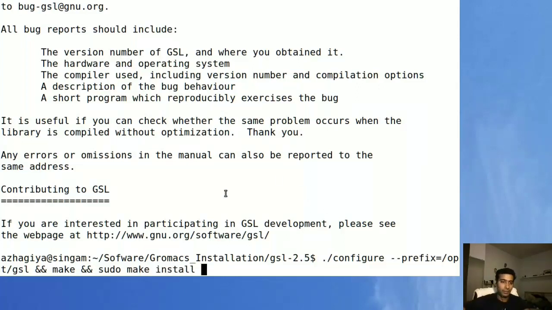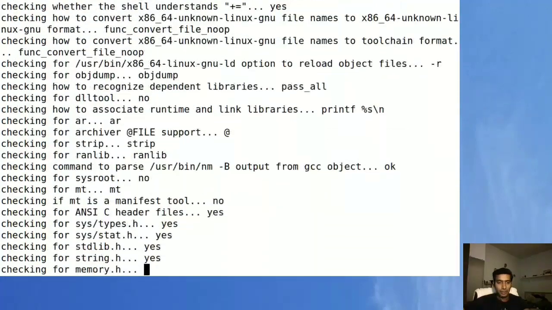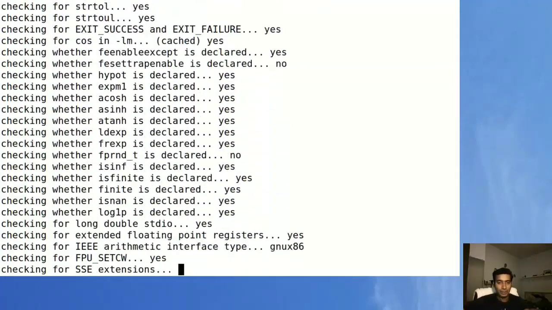This make install requires superuser permission because I am installing it in the opt directory. If you don't have superuser permission, you can always change this path, and then you don't need sudo here. It will take a while to install.